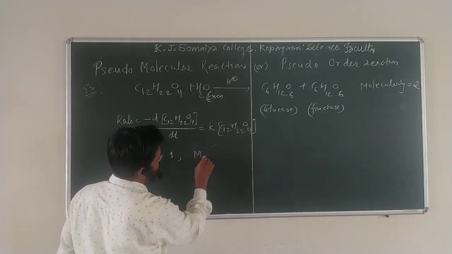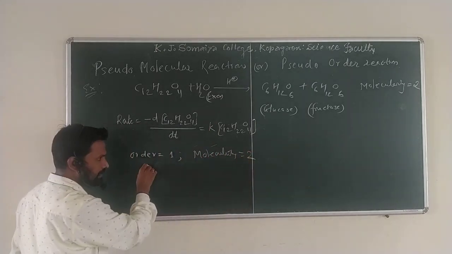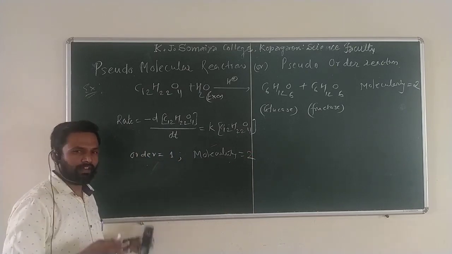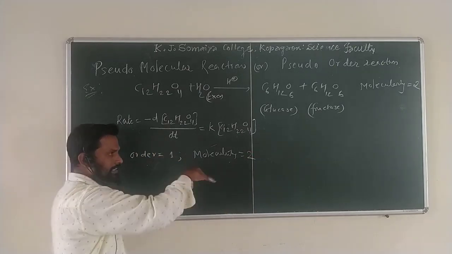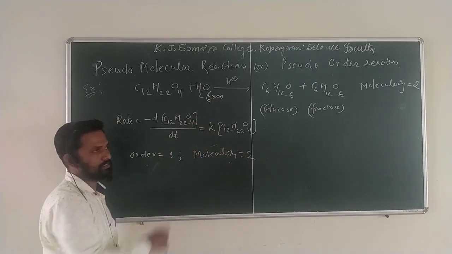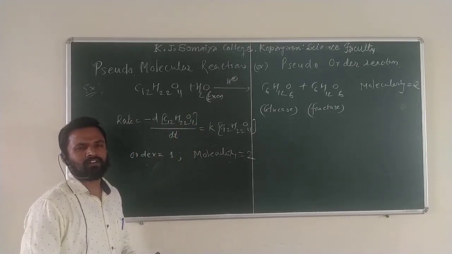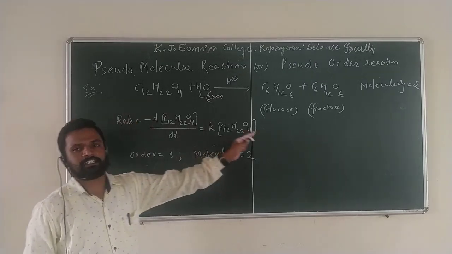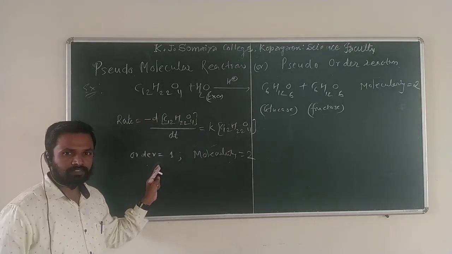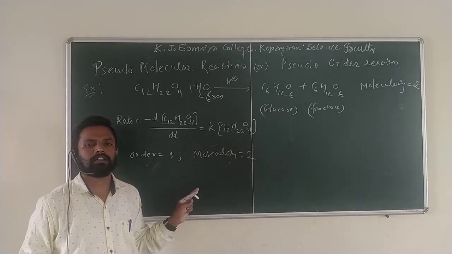Now what is the molecularity we are seeing? Molecularity equal to 2. So here order equal to 1, molecularity is 2. What do we conclude from these examples? Very simple. All these reactions, all 4 examples that were taken, are called pseudo-molecular reactions or pseudo-order reactions. Why is it called so? What is the definition? Very simple. For those reactions, molecularity and order are different, they are called pseudo-order reactions or pseudo-molecular reactions.